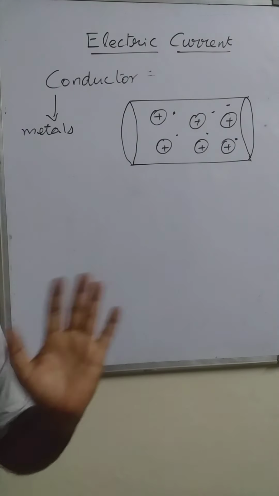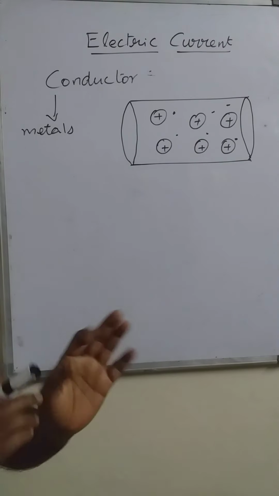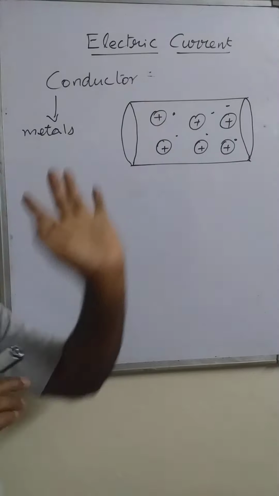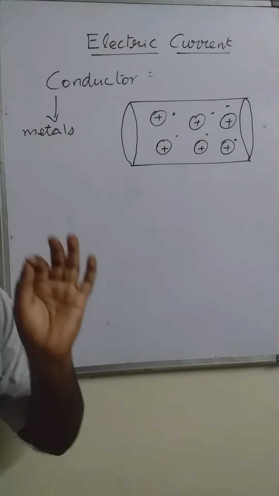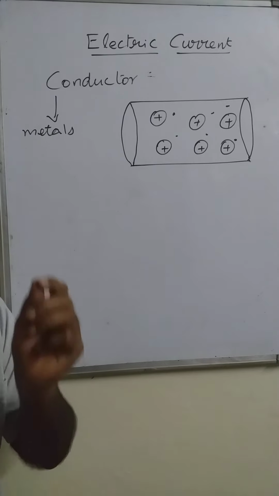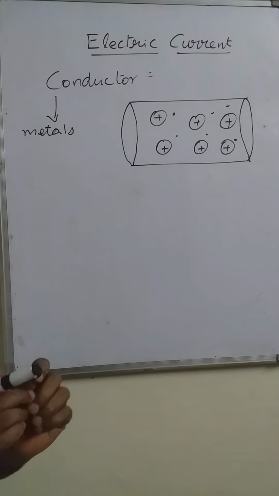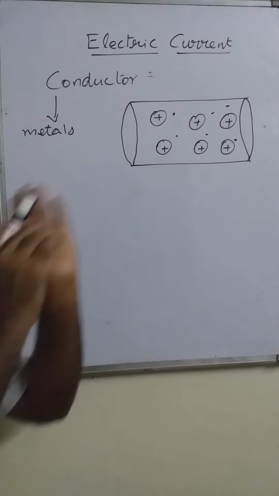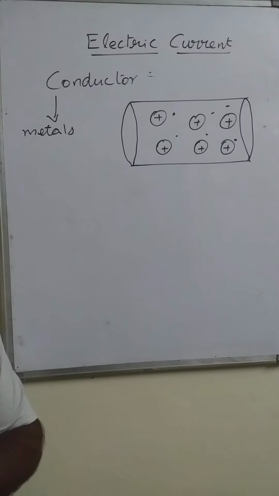Now it is not charged, it is still neutral. But the case is, these electrons are free electrons. Why do we say they are free electrons? These electrons can be easily moved through the conductor, through the material, from one place to another place.